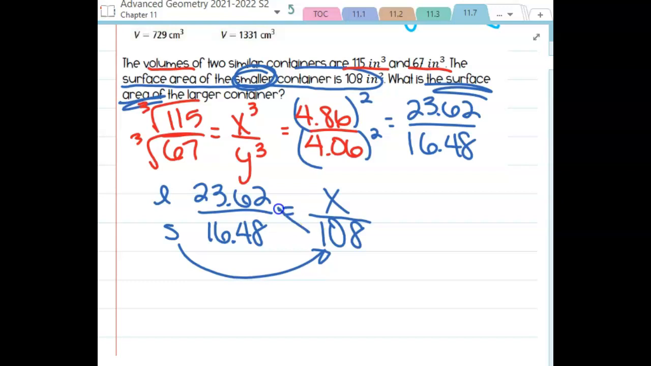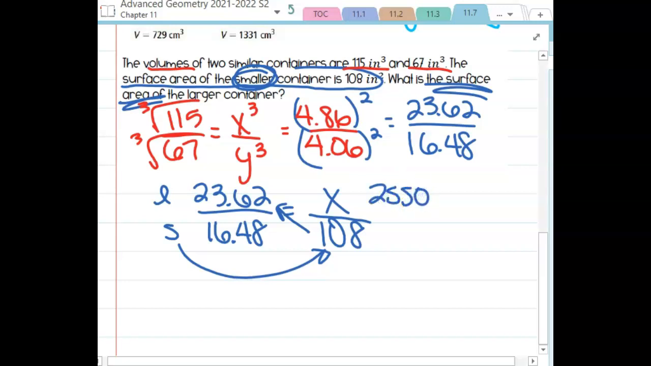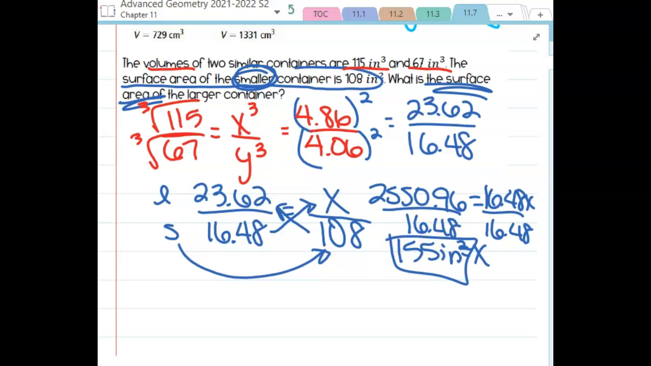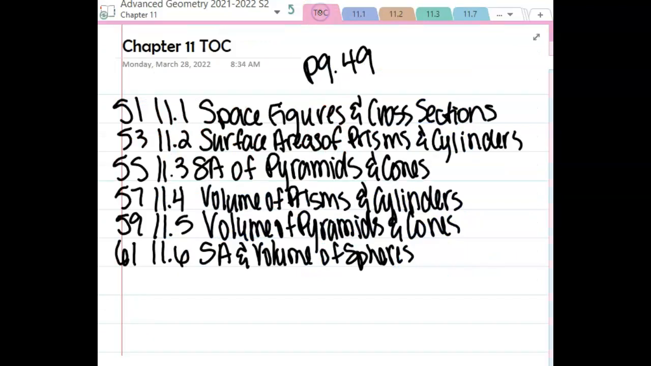And as a reminder, to solve proportions, we use cross products. So when I take 108 times 23.62, I get about 2,550.96. That is equal to, when I go up and across the other way, 16.48x. And then to solve for x, divide by 16.48, and we should get about 155 inches squared. So a lot of what we're doing today is going to be setting up these ratios and then solving these proportions. So let's go ahead and get this glued into page 63.